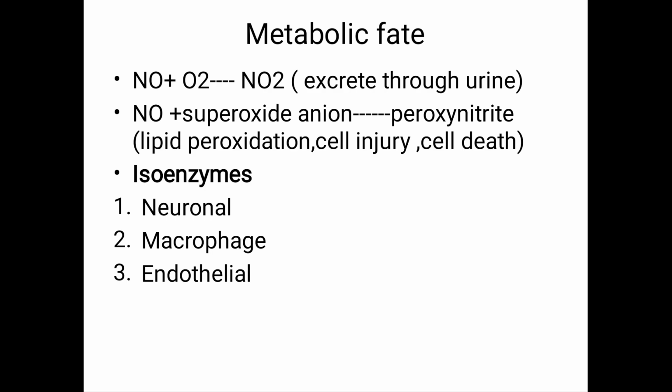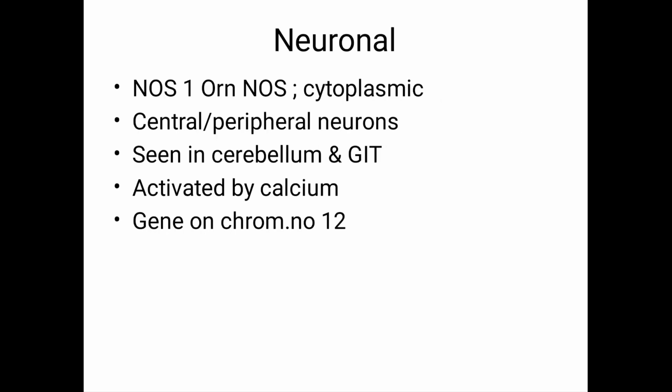Then there is a major portion, that is the isoenzymes. Mainly three types of isoenzymes: one is neuronal, second is macrophage, third is endothelial. The neuronal isoenzyme, or NOS1, the neuronal nitric oxide synthase, is a cytoplasmic isoenzyme. As the name indicates, it is present in central or peripheral neurons, seen in cerebellum and GIT. This neuronal isoenzyme can be activated by calcium, and the gene responsible is located on chromosome number 12.